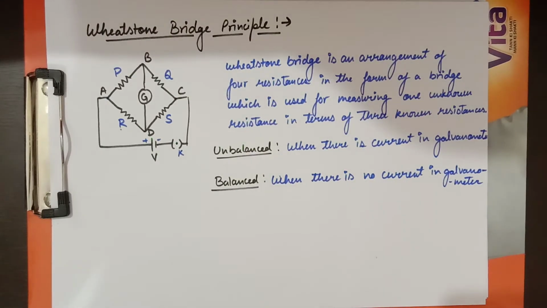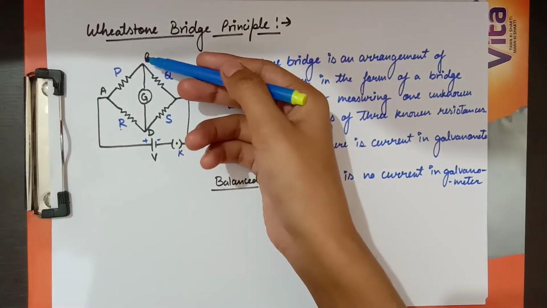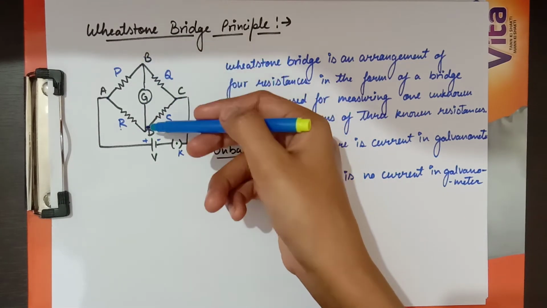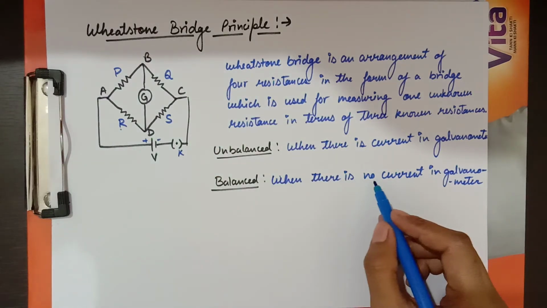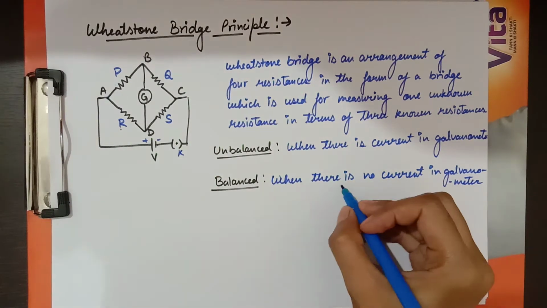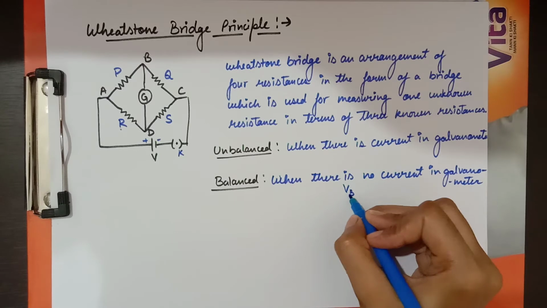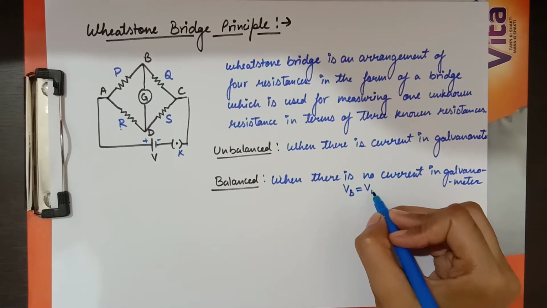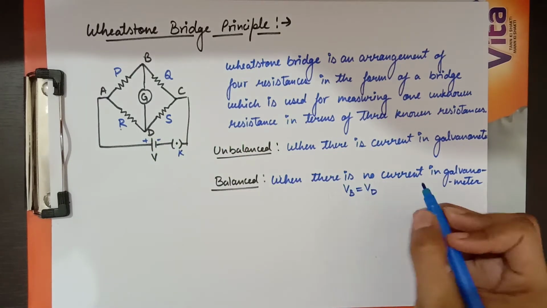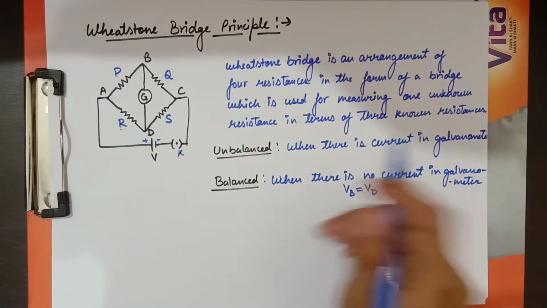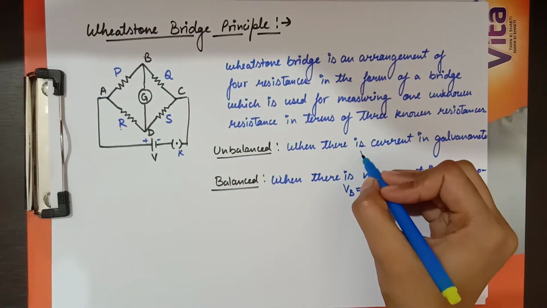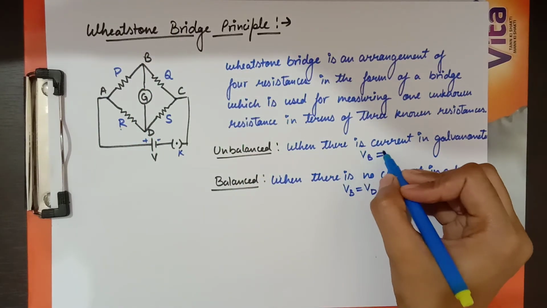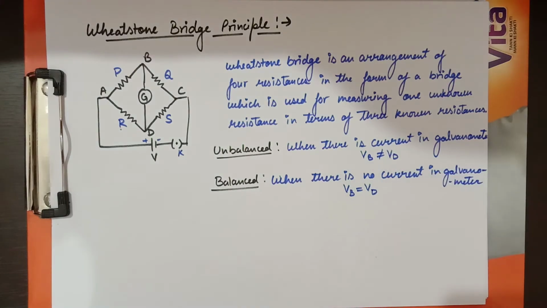A galvanometer is connected in the circuit to detect the current. If there is current in the galvanometer, then there is some potential difference between B and D. When there is no current in the galvanometer, the potential VB will be equal to the potential VD. But when there is current in the galvanometer, VB will not be equal to VD.